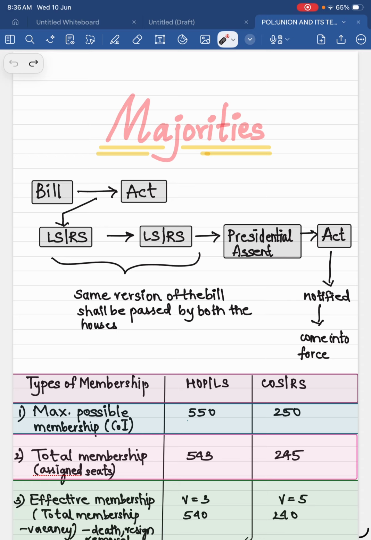We have different types of bills, like the money bill, the ordinary bill, and the constitutional amendment bill. According to that, there are some rules and regulations about where you can introduce those bills. Some bills can only be introduced in Lok Sabha, some only in Rajya Sabha. We have different types of decisions that need to be taken by either house of the parliament. So it is introduced according to the type of the bill, and also the strategic decision of the parliament according to the majority. And what is this majority? I will tell you. It is introduced in either house of the parliament.